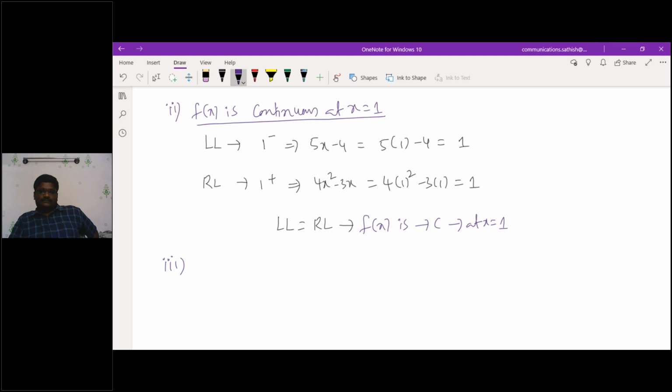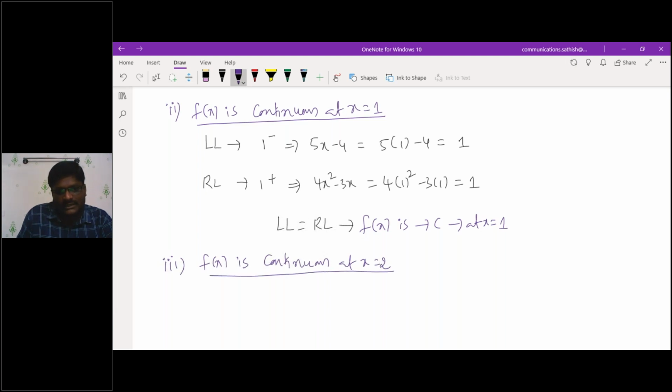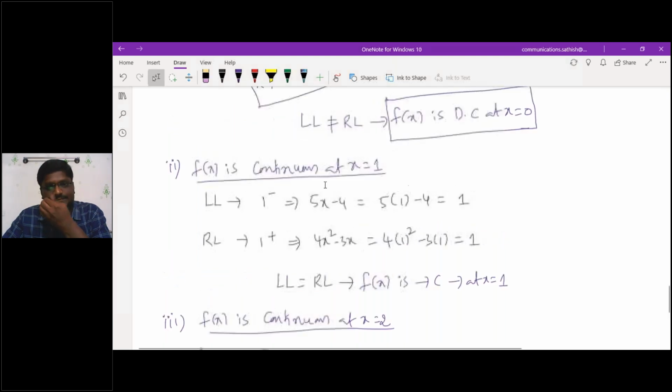Sir, it is continuous at x equals 2, sir. Yes, if I take f of x, the statement given is f of x is continuous at x equal to 2. Whether that is correct or wrong, check it out. What is the left limit? 2 minus. 2 minus means what? Less than 2 only, or not?